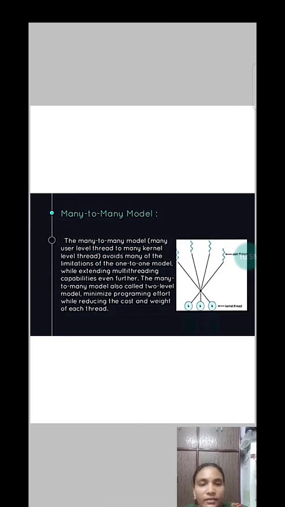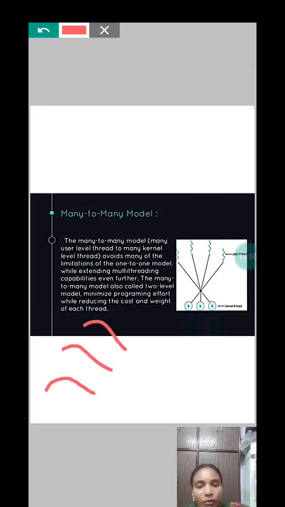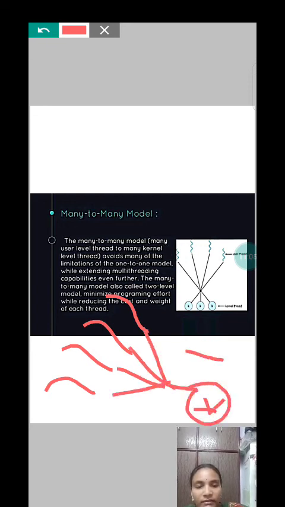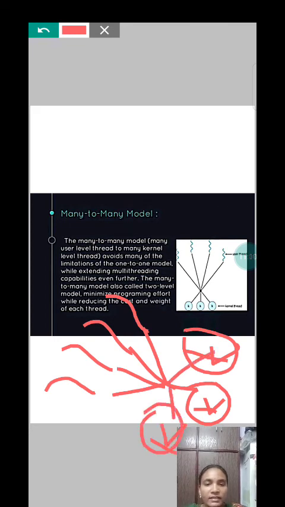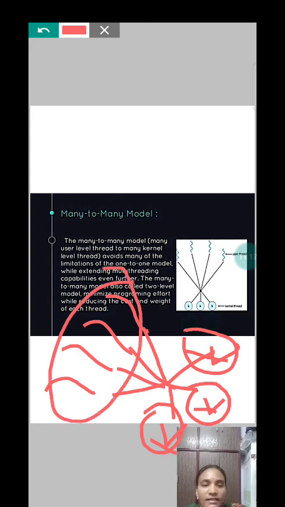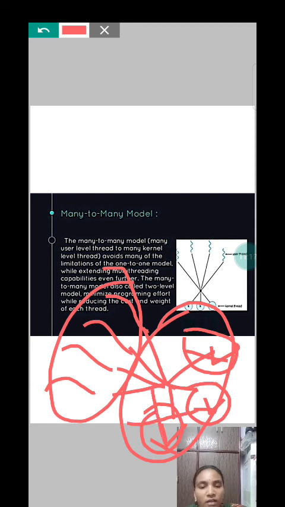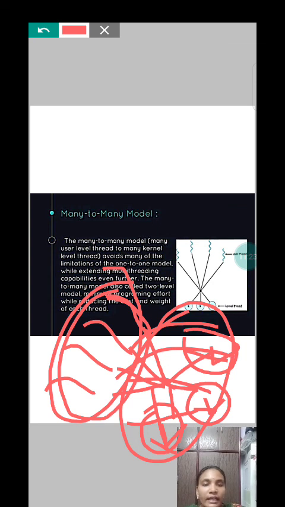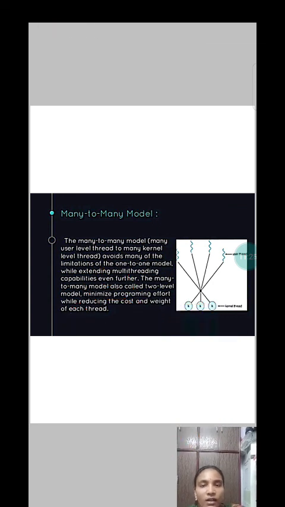Now many-to-many model. Here we have more number of user levels and more number of kernel levels. Here more number of user levels are mapped with more number of kernel levels. If one kernel uses block system call, all these user levels can make use of the remaining kernel level threads. So here also we can avoid block, and the concurrency is present here also.